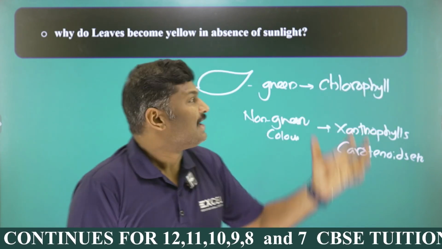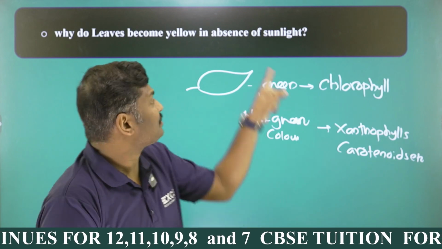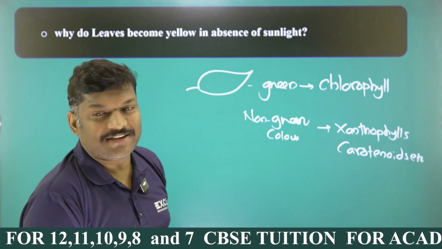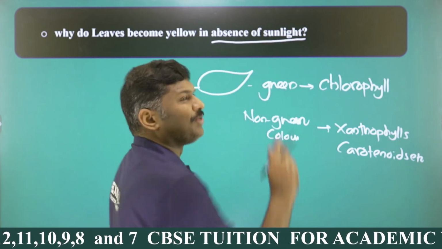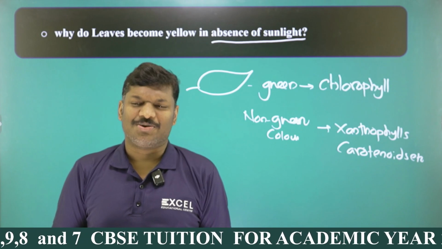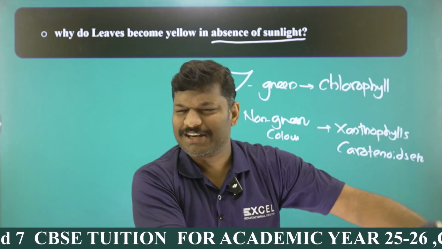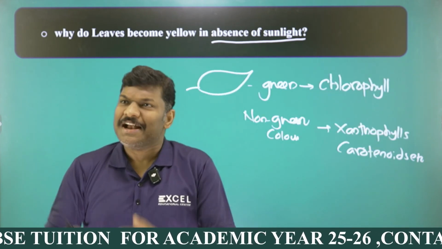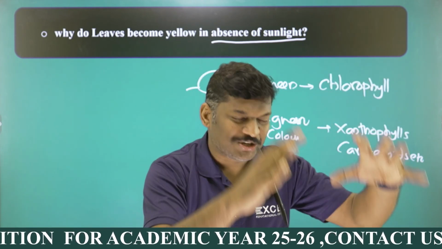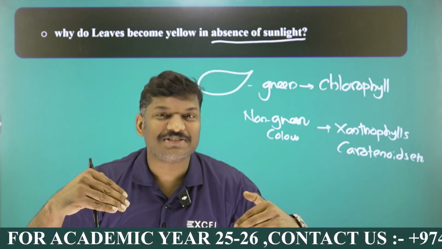So that's what happens if sunlight is not there, because the question is about the absence of sunlight. Absence of sunlight means what? If sunlight is not there means what? You take a potted plant with green colored leaves and put it in a dark room. Dark room means there is no sunlight, my dear students.